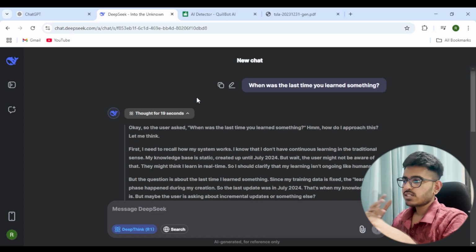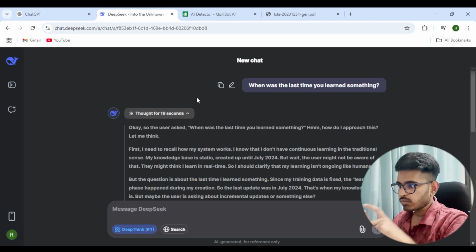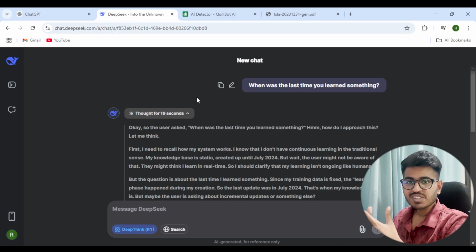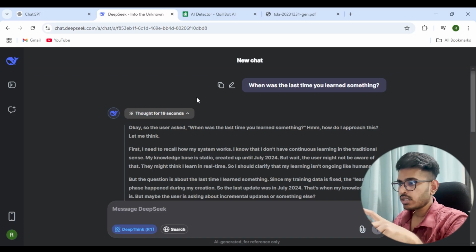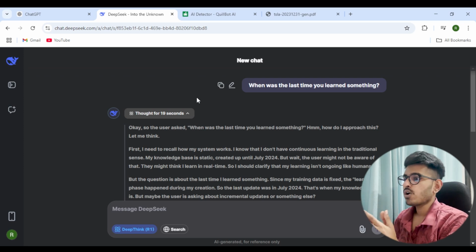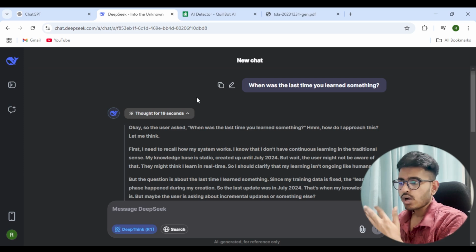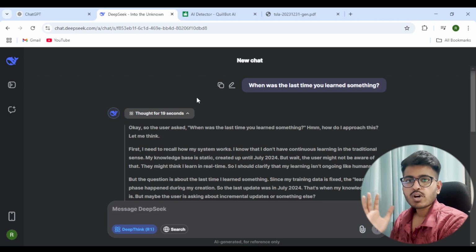Okay, so you can see it has started thinking and it has come up with some answers. So you can see that there is something called as thought. That is a new thing that we don't see in ChatGPT. So this is similar to how our brain functions. Whenever we get any query, the first thing is that the question or the query that goes to our mind is broken down, first understood, like how I have to approach this question, how I have to approach this problem. It's similar to how it is actually simulating how our brain works.